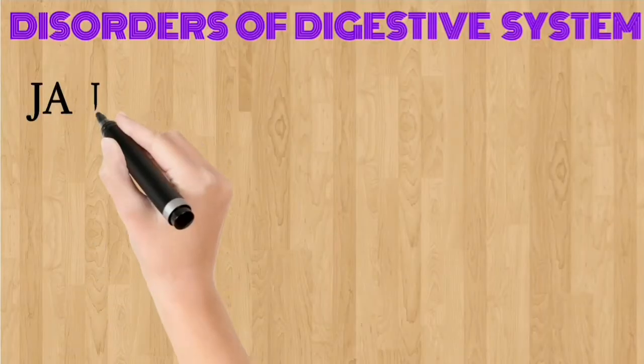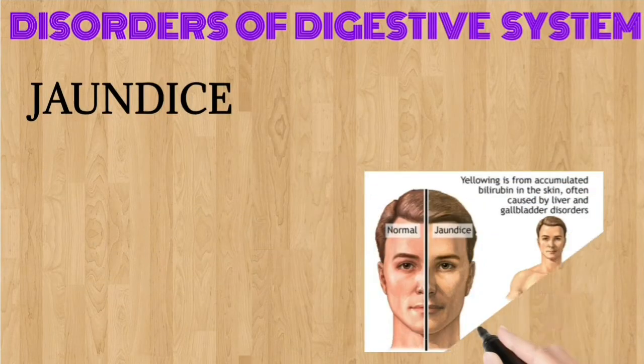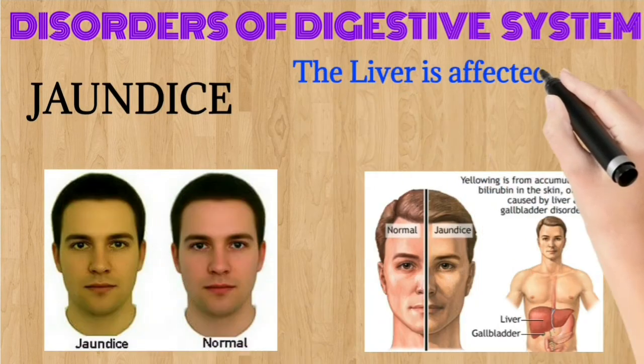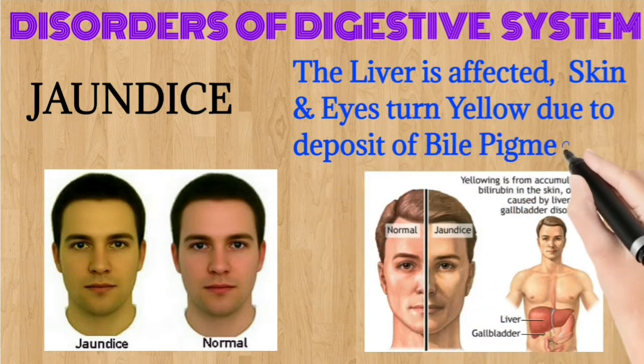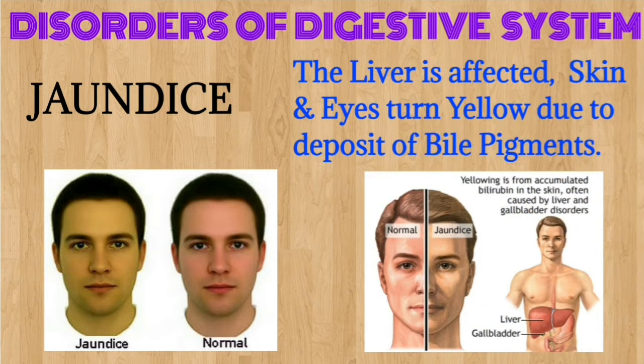So now we will see the first disorder of digestive system, that is jaundice. In jaundice, the liver is affected and the skin and eyes turn yellow due to the deposit of bile pigment, mainly due to bilirubin. Jaundice has many causes like hepatitis, tumors, and gallstones.